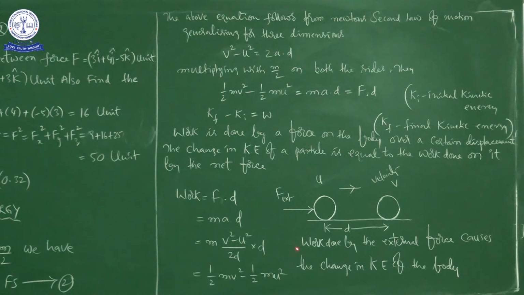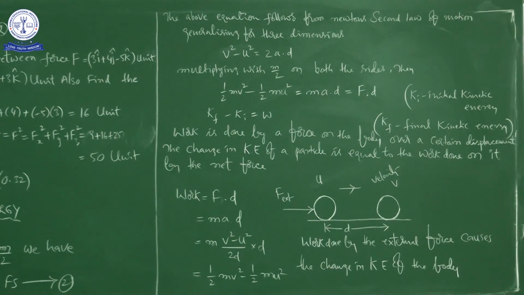So at last you can write work done by the external force causes the change in kinetic energy of the body, right. So the body initially has u velocity, and when you are applying some force, its velocity increased from u to v, meanwhile it is going to cover the displacement d, okay. So it is a work energy theorem, right.